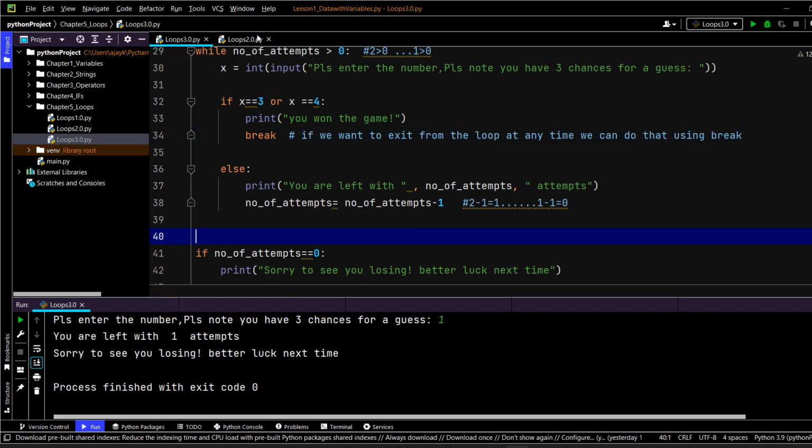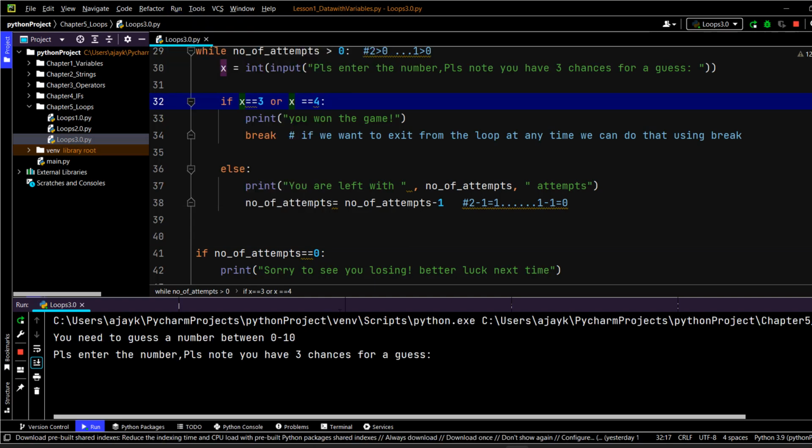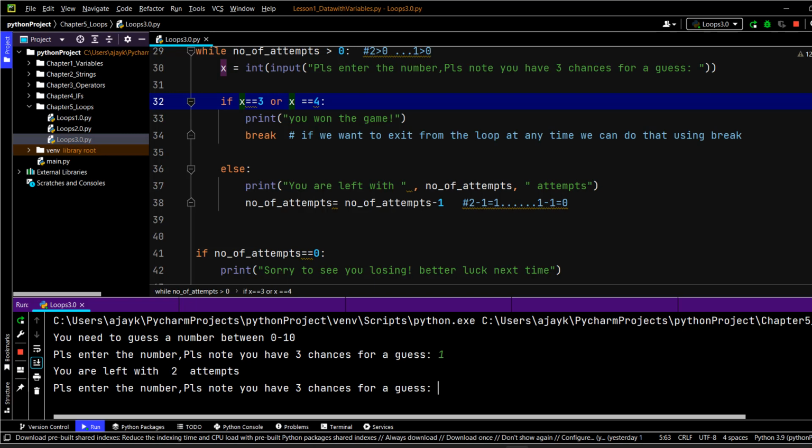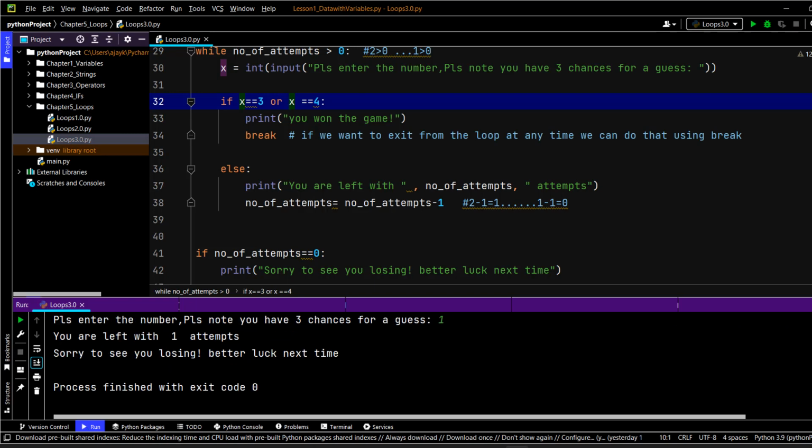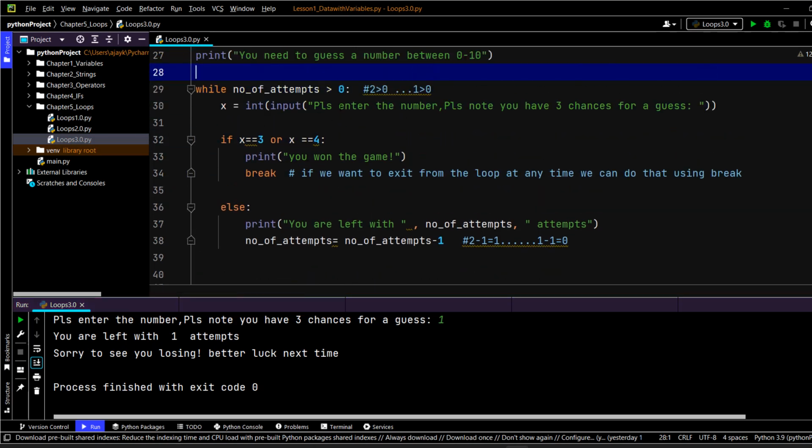So the thing is that, see, when the first time I'm going to run this loop, I'm guessing a number and it says that you have three chances. Fine, right? I press enter. You're left with two attempts. It's correct, right? And now you're left with one attempt. Now one attempt is not coming. That's the problem. So we have to go and figure out how we can sort out this issue.